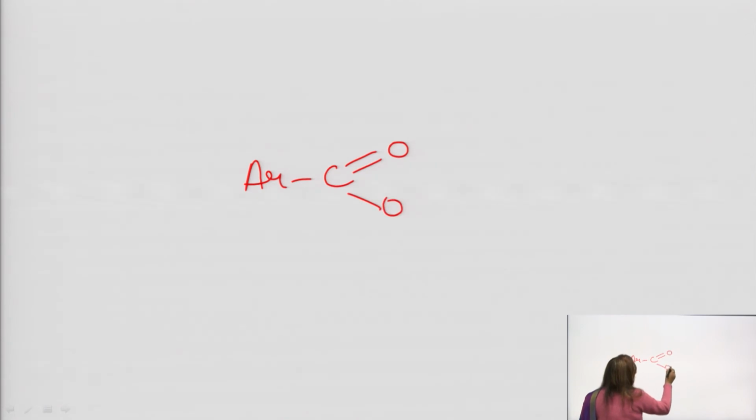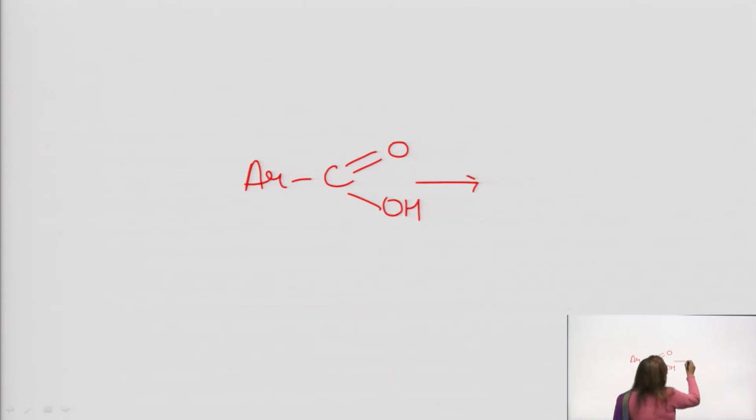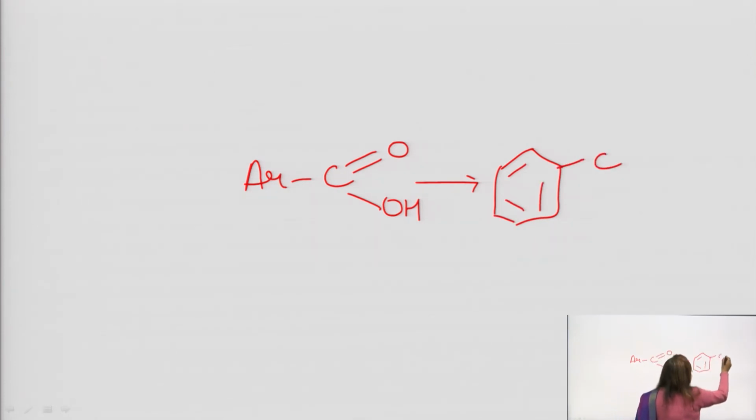How is it so? This is aryl COOH. Sorry, I have written this COO minus.